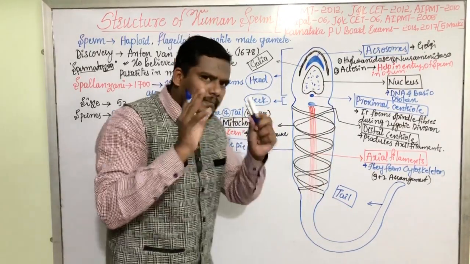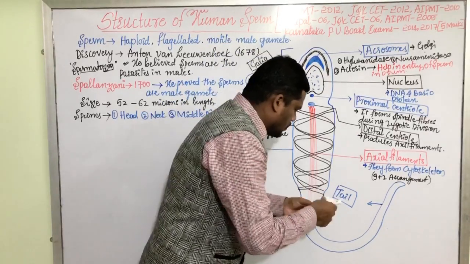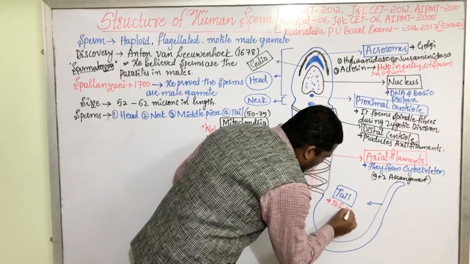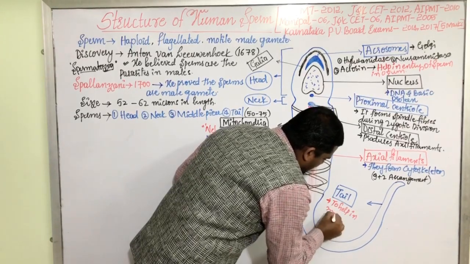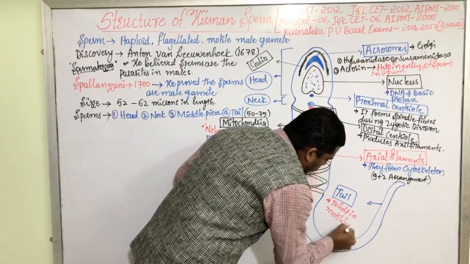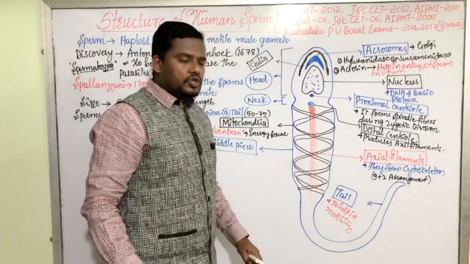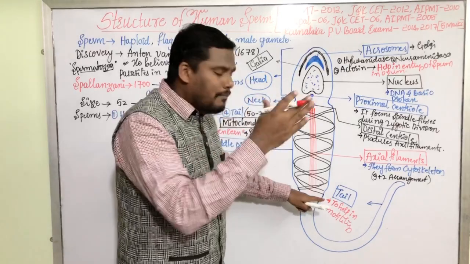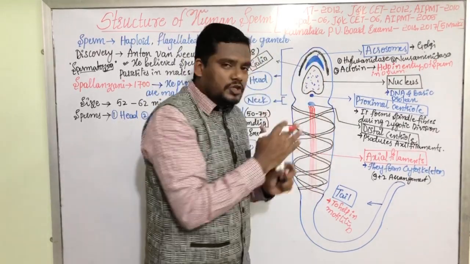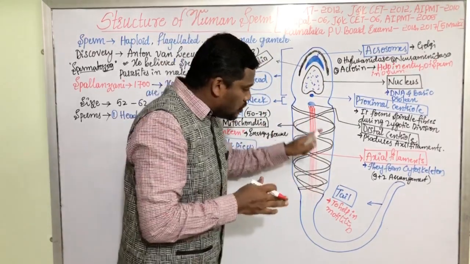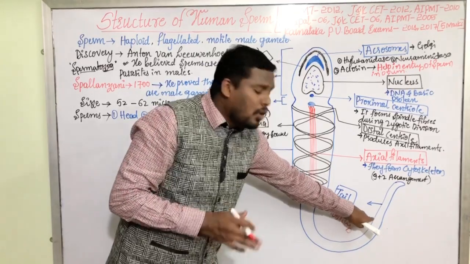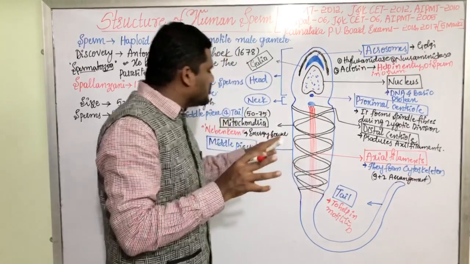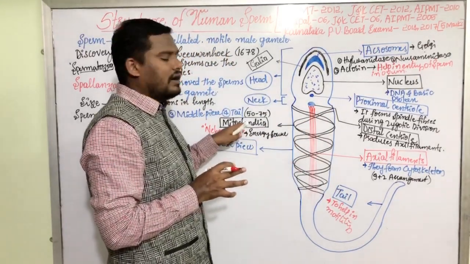The tail's main function is to help in motility of the sperm. Here the tail is showing a movement so that the sperm can easily swim inside the vagina. To show the movement in the tail, we need some amount of energy supply. That energy is supplied by the mitochondria.